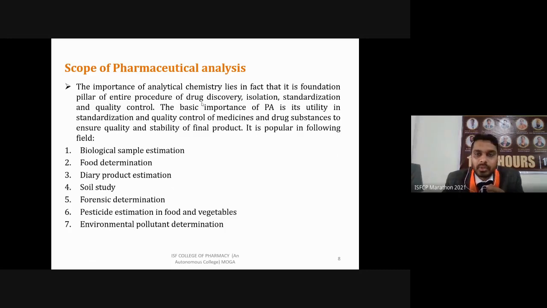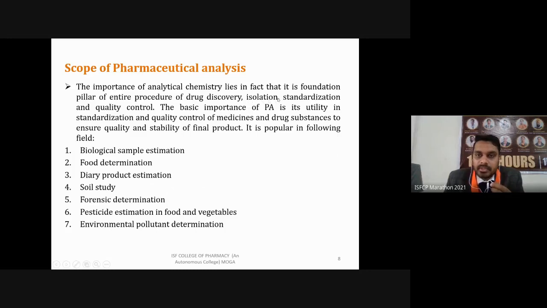Then isolation. Again, if you are talking about natural products, for example vincristine and vinblastine, anti-cancer drugs which are produced from vinca plants, you have to isolate these active constituents from the natural sources, their leaves or stems.